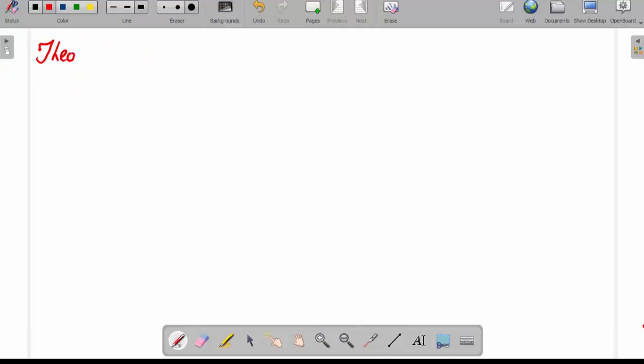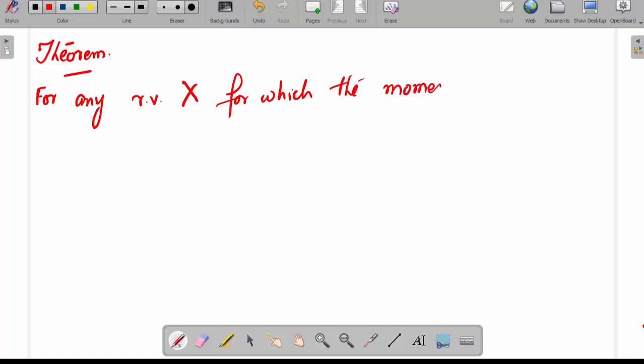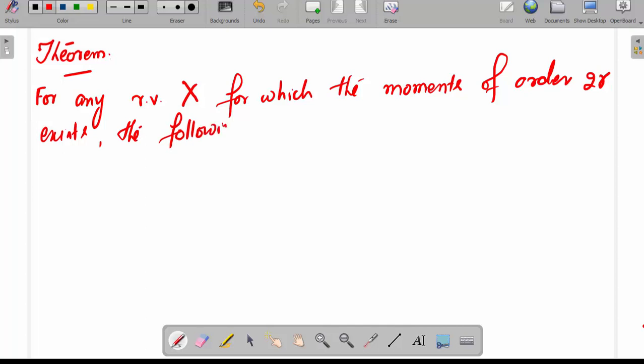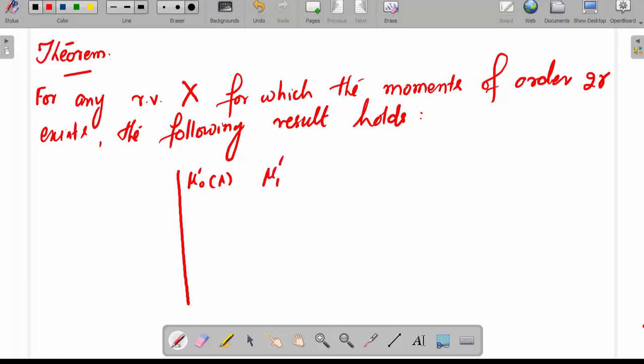Now, there is an important theorem: for any random variable x for which the moments of order 2r exist, the following result holds: the determinant with first row mu 0 dash a, mu 1 dash a, and so on up to mu r dash a,